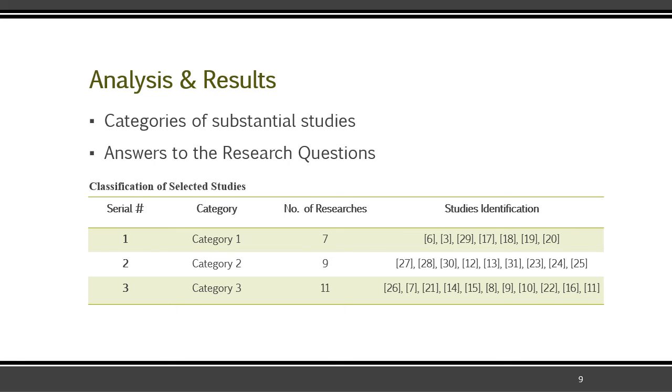The column of study identification contains the references to those researches, which are divided into three categories, and their details can be easily found in the paper's reference section.